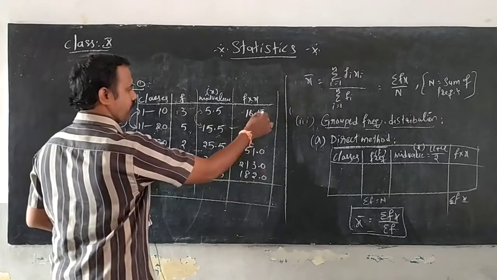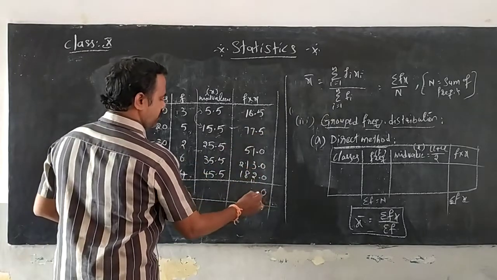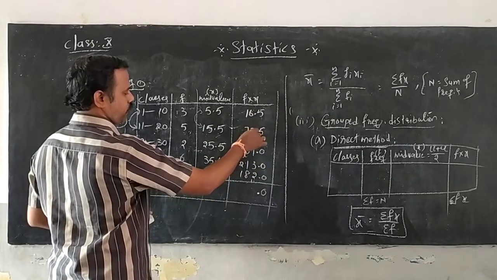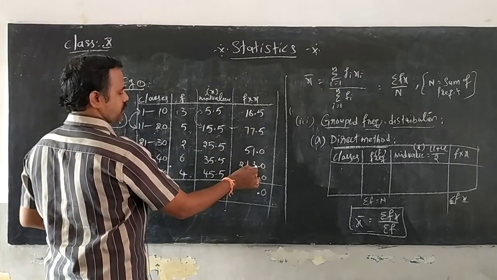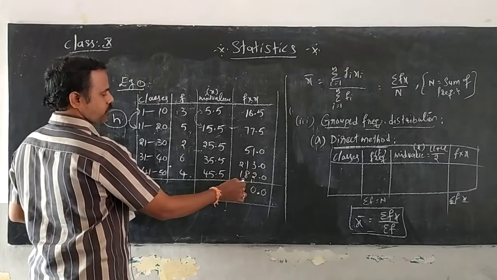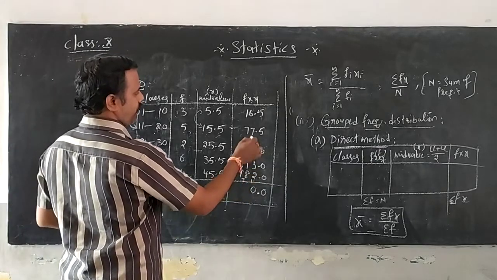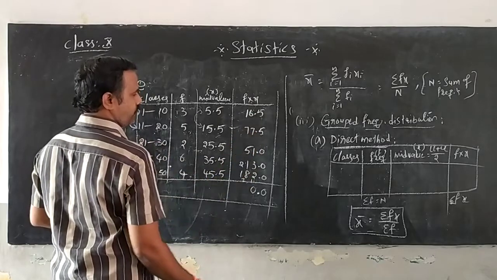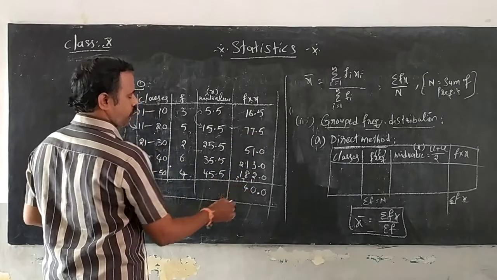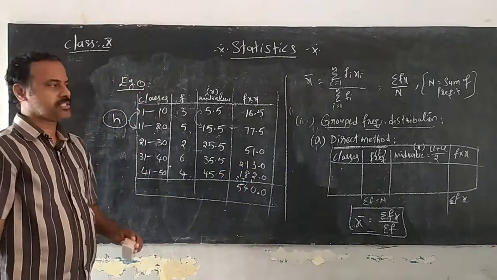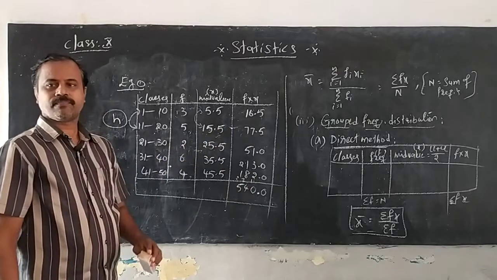Now if you add all of them, 5 plus 5 is 10, 6 plus 1 is 7, 7 plus 7 is 14, and so on, the total comes to 540. So 540 is your sigma fx.